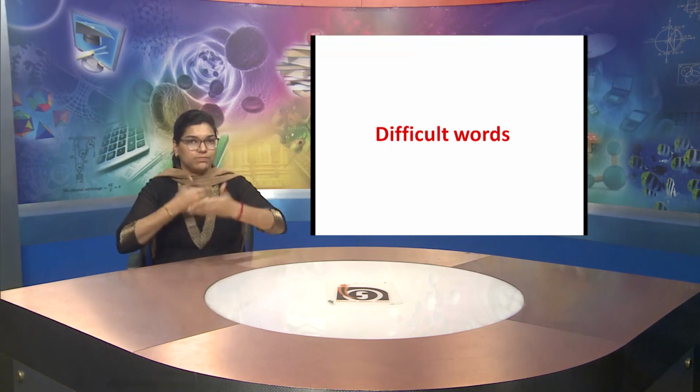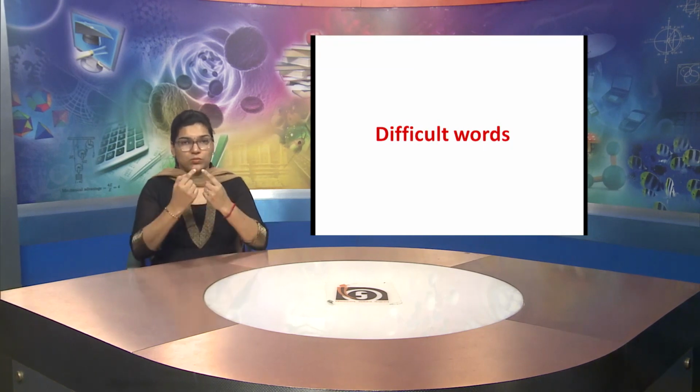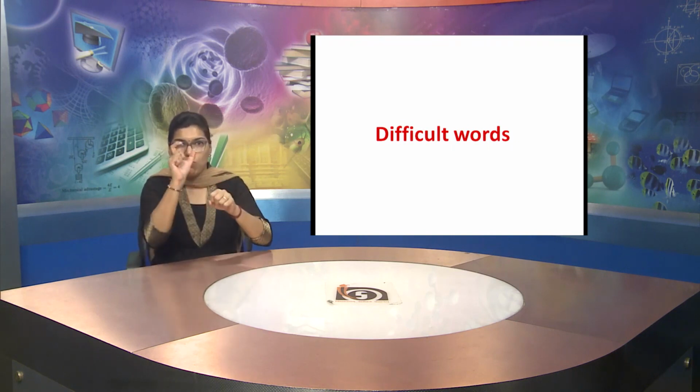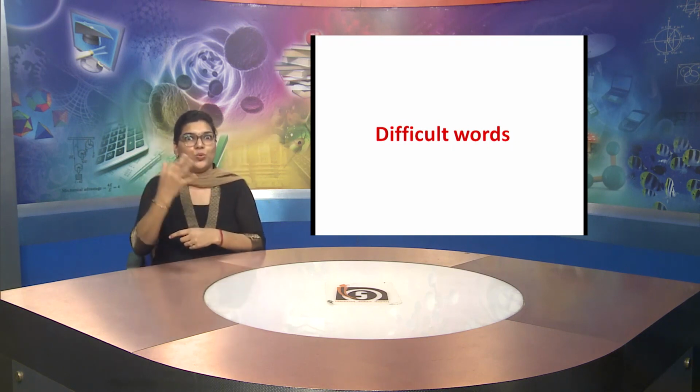Let us first understand the difficult words from this lesson. These words are from lesson 6 only.